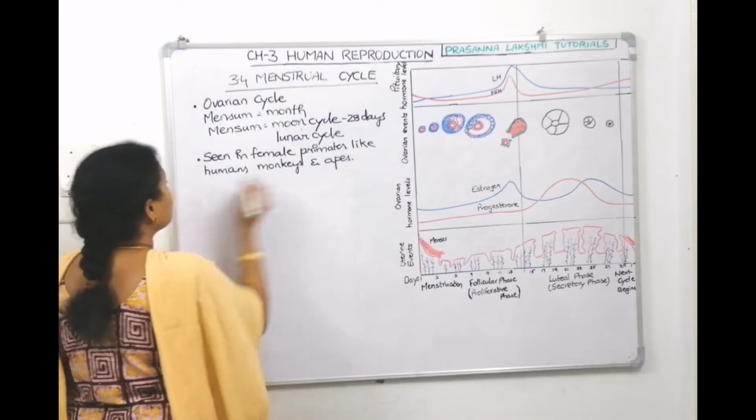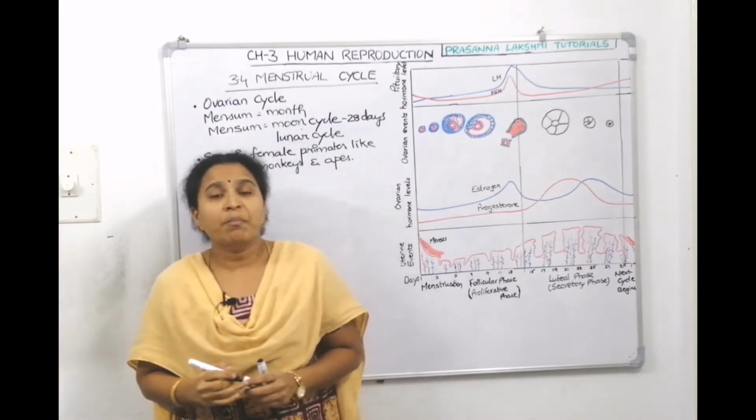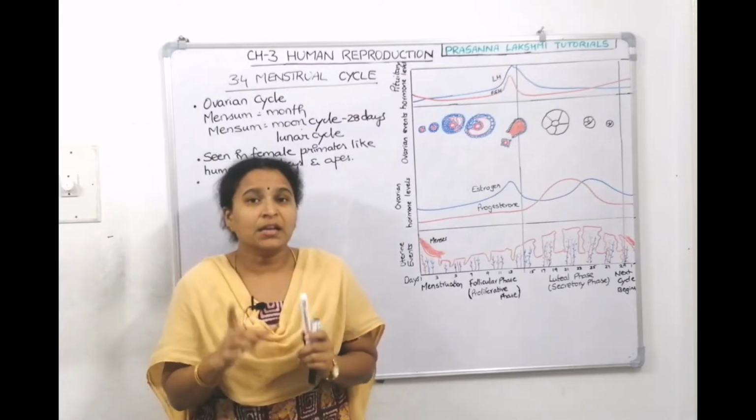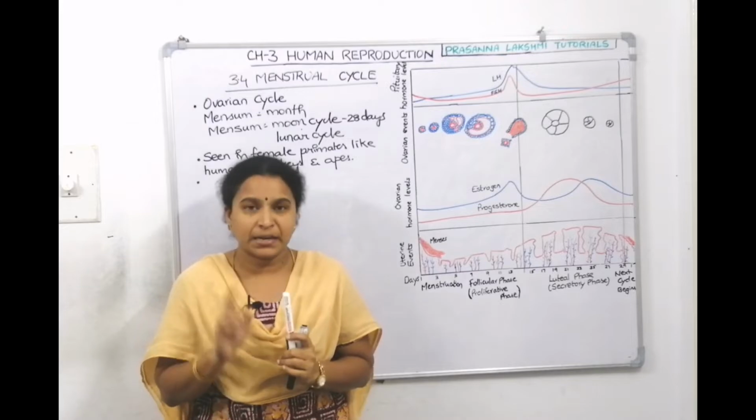We have seen the differences between the menstrual cycle and the estrous cycle in the previous class. The menstrual cycle prepares the female for fertilization and pregnancy.